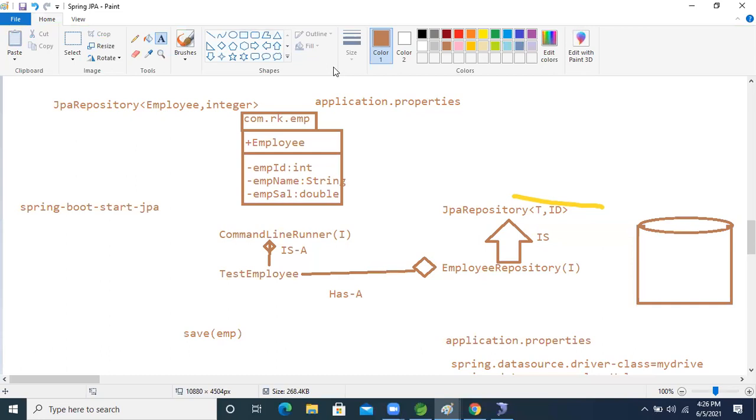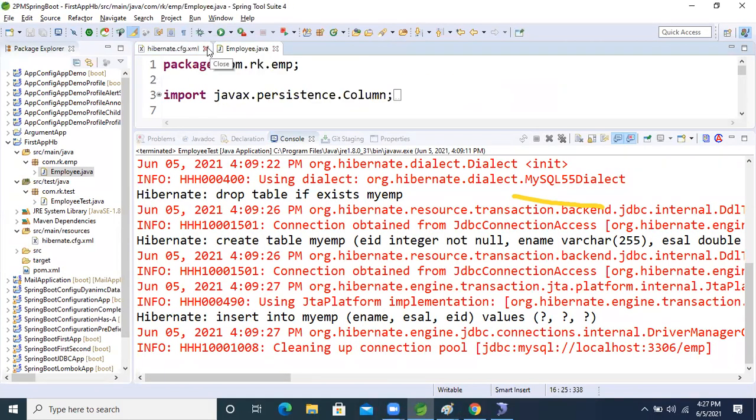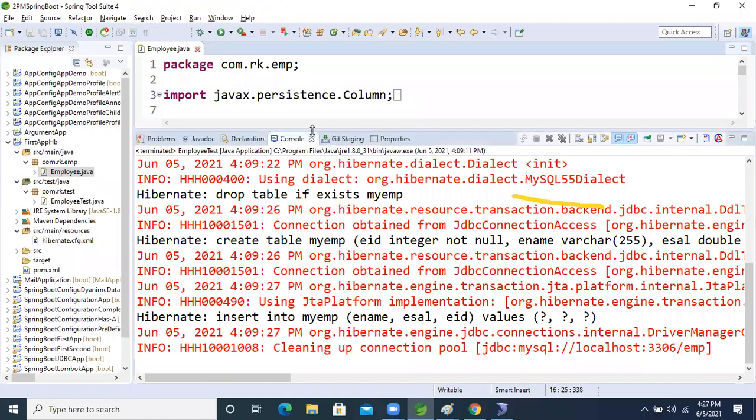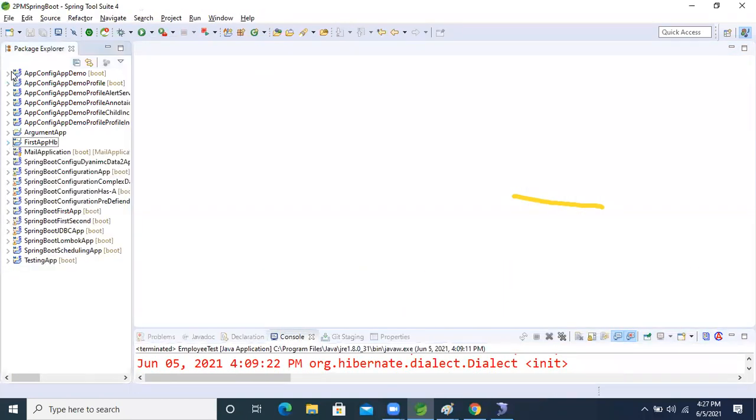Yes. Are you ready now, guys? Yes, ready. Yes, Ravi. Okay, so let's move on. Let's move on and develop it now.